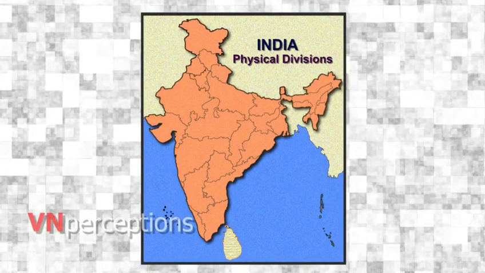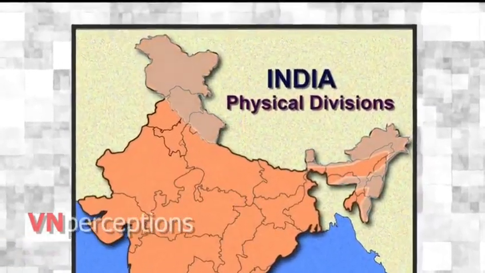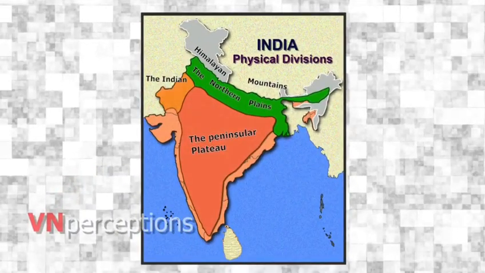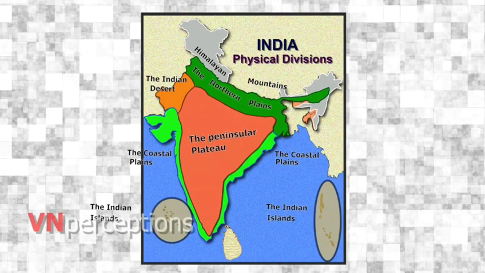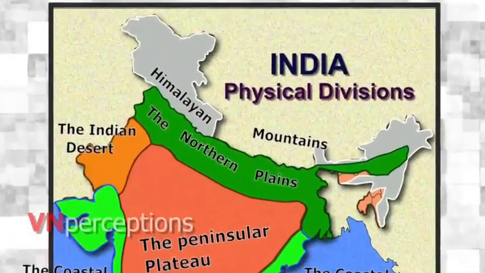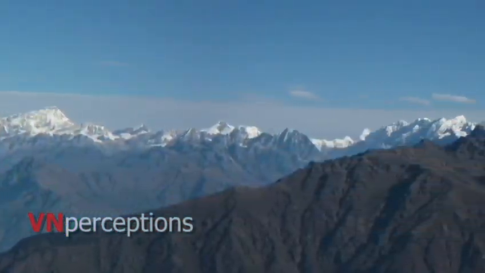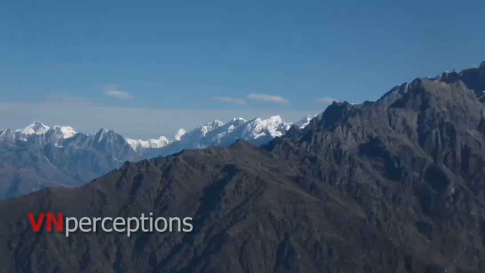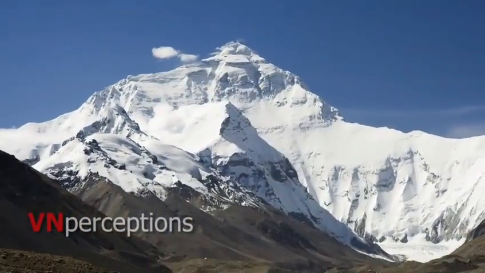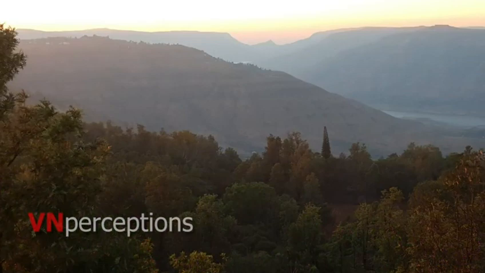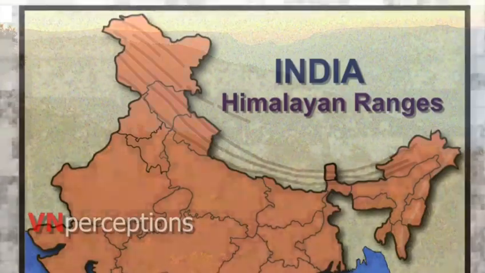The physical features of India can be grouped as the Himalayan mountains, the northern plains, the peninsular plateau, the Indian desert, the coastal plains, and the Indian islands. The Himalayan mountains are one of the most beautiful places in India to explore the gifts of nature. Its highest peaks, snow-clad mountains, carpet of flowers, and sunrise and sunset through the mountains offer a delightful experience.